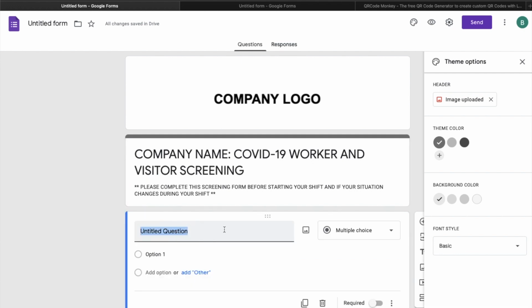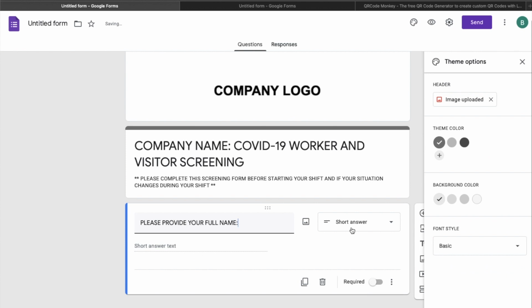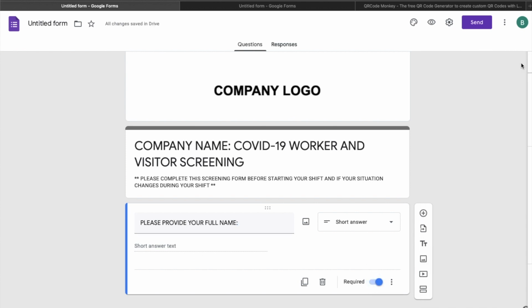So the most important thing that you will want to have is to collect your worker and your visitor's full name so you can track who is on your site on any given day. So you want to ask this, please provide your full name. And that will be done as a short answer and click required. What that means is that they cannot move on to the next question or complete the screening if they do not provide that information. Done.